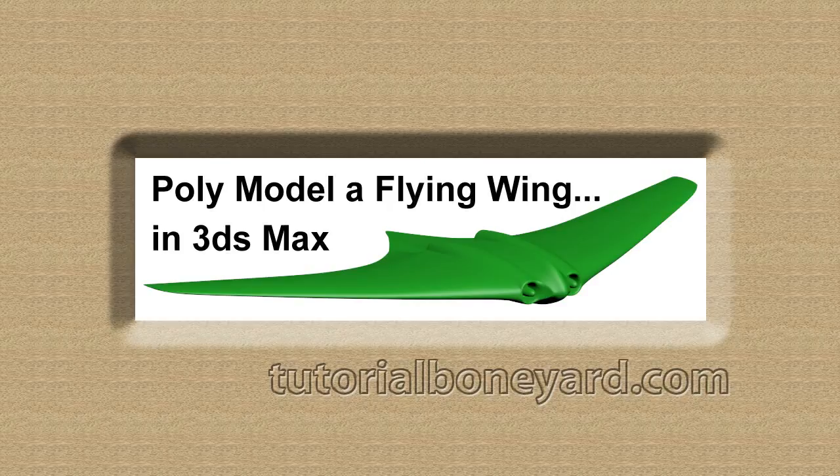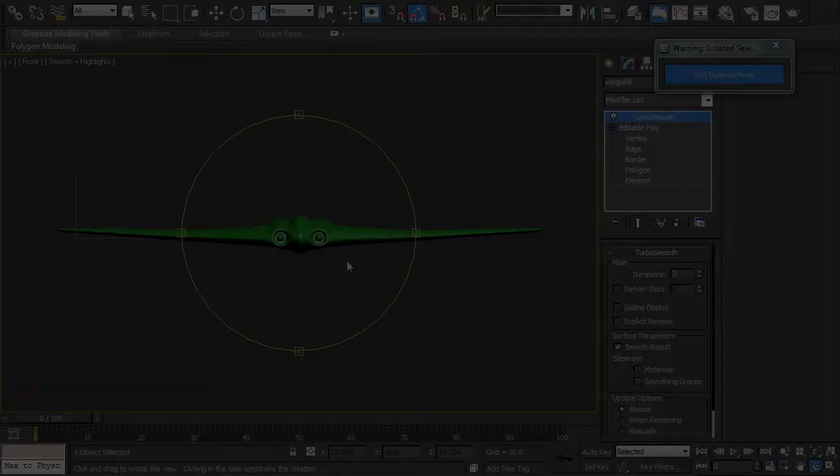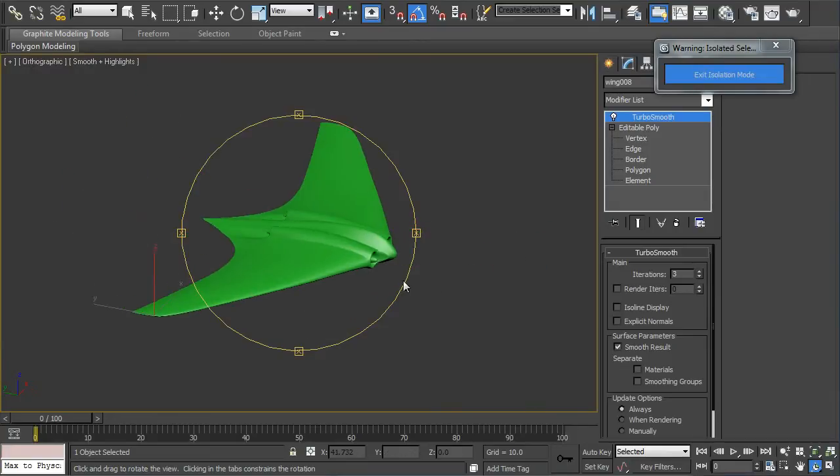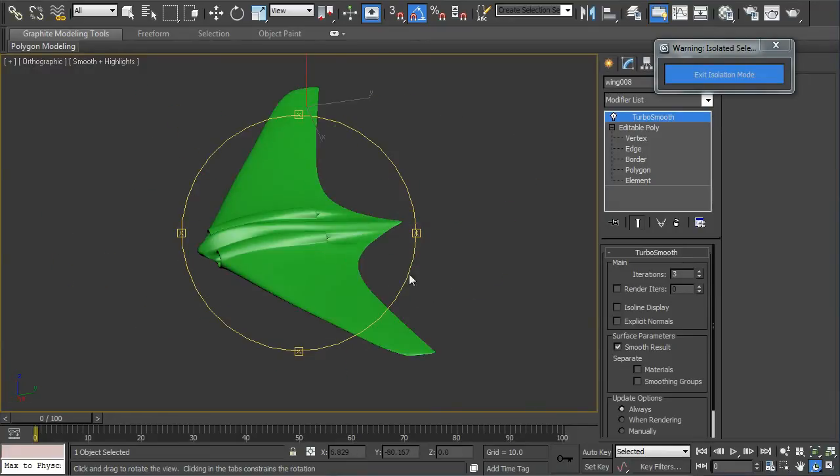Welcome to my fourth tutorial in 3ds Max. We'll poly model a flying wing. This is the finished model, and I'll just orbit around it to show you.